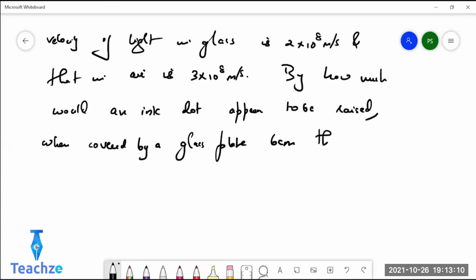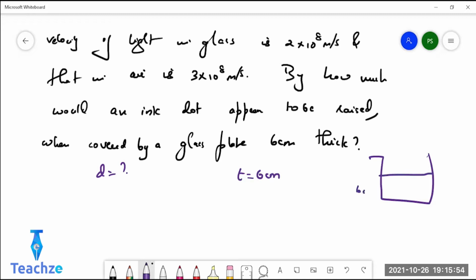So in the water, I'm keeping a glass plate. Do it. I won't help you. So Teju, what are they asking in this question? By how much would an ink dot appear to be raised? So they are asking you D, correct? And what are the data that are given? They have given you T. T is 6 centimeter. They have placed a glass plate 6 centimeter thick, that is the thickness, correct?